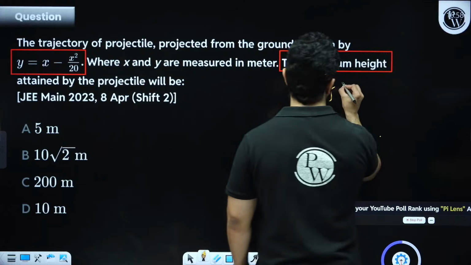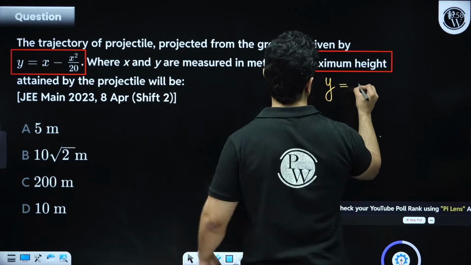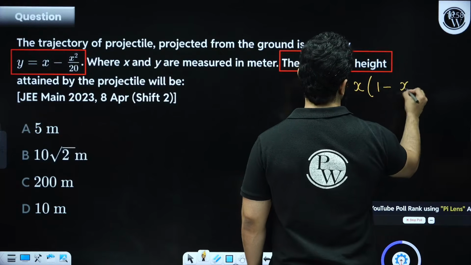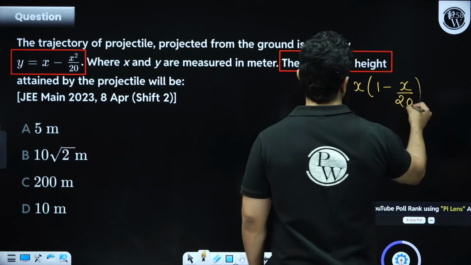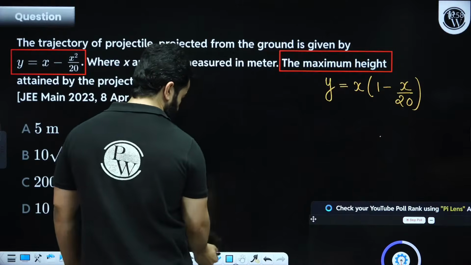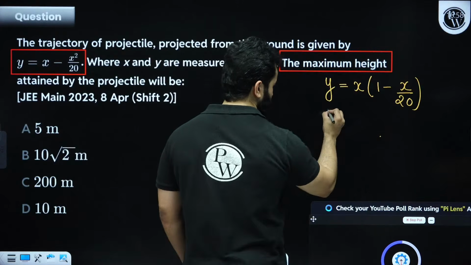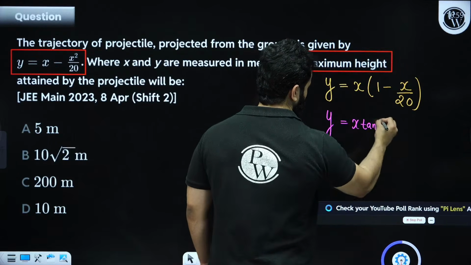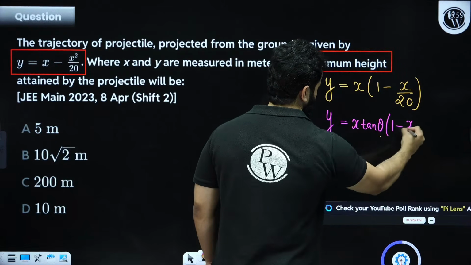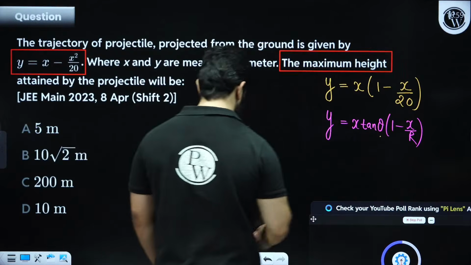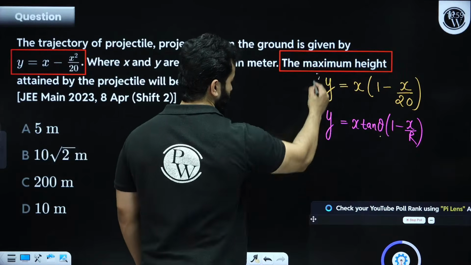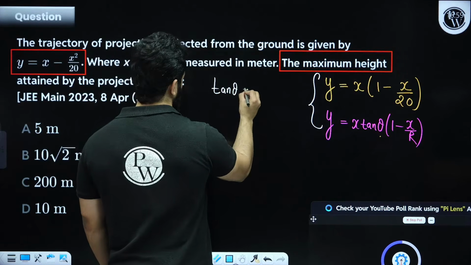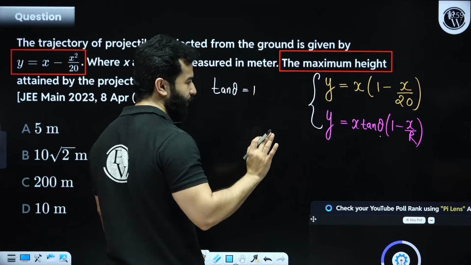y equals, let's take x common. So 1 minus x upon 20. If you compare this equation with the general equation, my dear friends, y equals x tan theta (1 minus x upon R), you are going to get tan theta is equal to 1. Although we don't need that, I'll explain to you why.